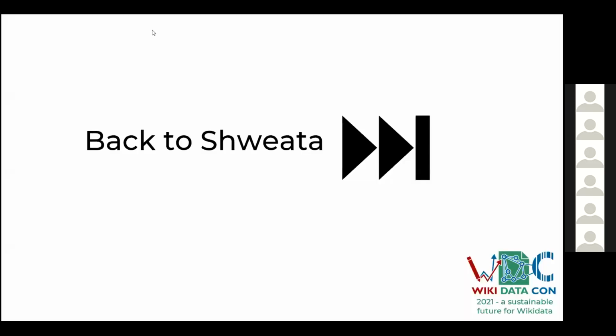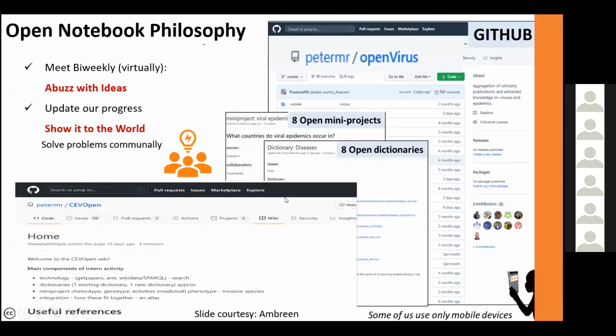Over to you, Shweta. Thank you so much, Rageshwari. Thanks to all the interns for nicely demonstrating all of our tools and also sharing their experiences and challenges. Just to reiterate, we do all of our work in the open, and as all of the team members have also spoken about, we update each and every step of our work as we go in real time on GitHub wiki pages, as well as in the repository.